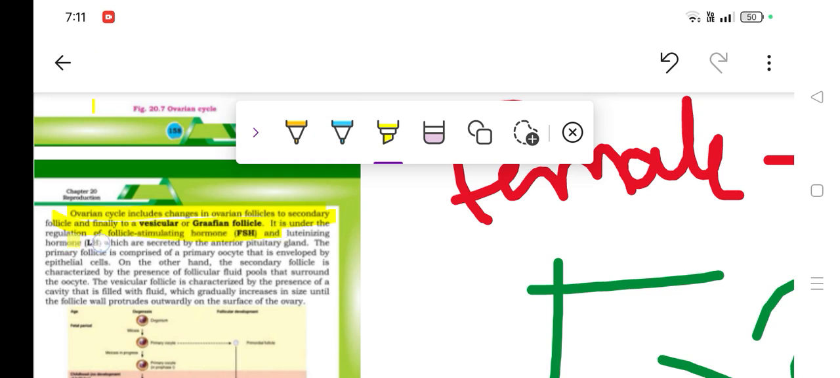and LH, which are secreted by the anterior pituitary gland, which I discussed earlier. Then the primary follicle is comprised of the primary oocyte, which, as I told you, is surrounded by epithelial cells. On the other hand, the secondary follicle is characterized by the presence of follicular fluid pools that surround the oocyte. The vesicular follicle is characterized by a cavity filled with fluid, which gradually increases in size until the follicle protrudes onto the surface of the ovaries.